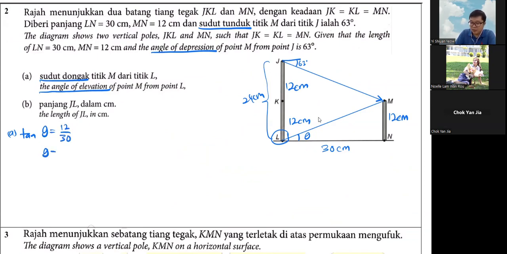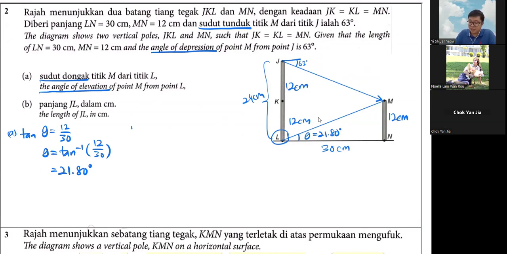If you want to know the angle, you must use inverse tangent. So inverse tangent of 12 over 30. In your calculator, click shift tangent, you get a -1 on top. Then key in 12 divided by 30 inside the bracket, close the bracket. You get your angle is 21.80.